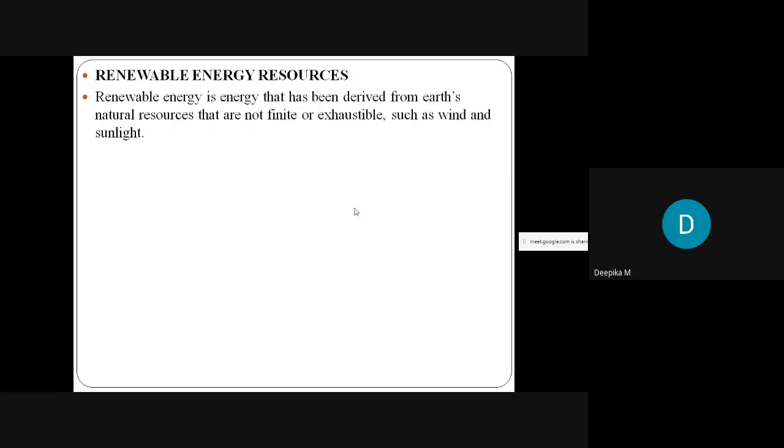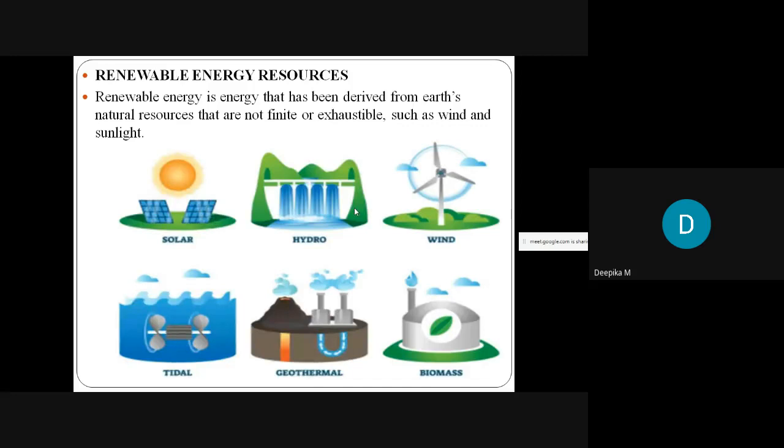Renewable energy is the energy derived from the earth's natural resources that are finite or exhaustible, such as wind and sunlight. You can see here the examples of renewable energy resources. As we keep on using solar energy, it will not get depleted, and when we use hydro energy, that will also not get depleted.